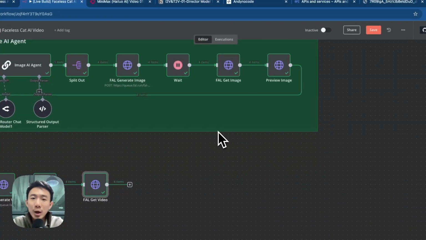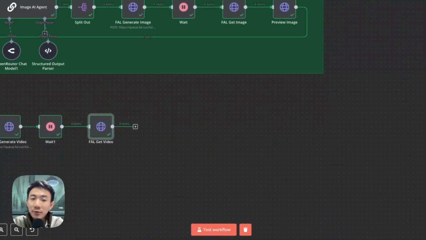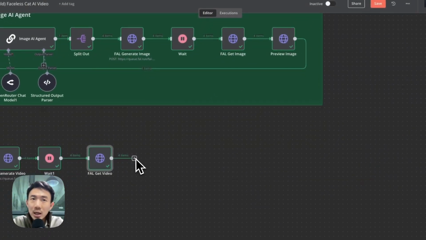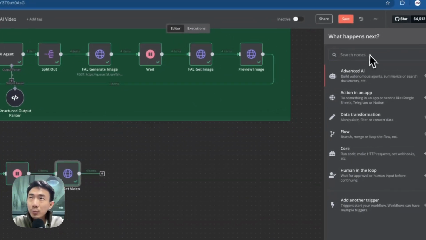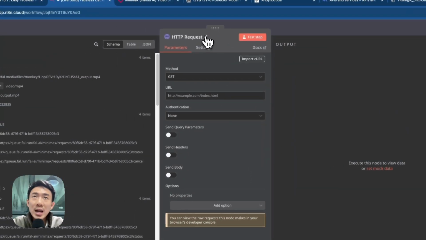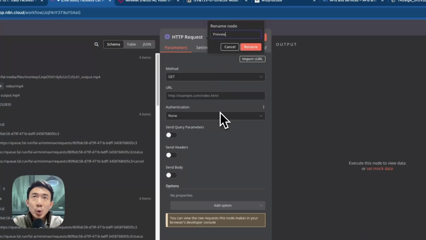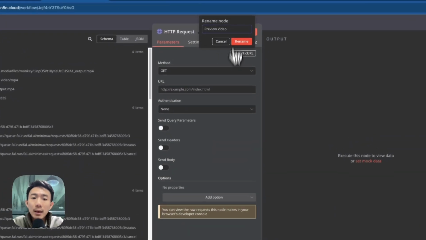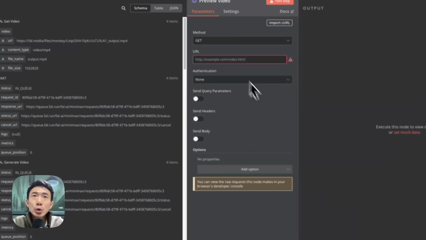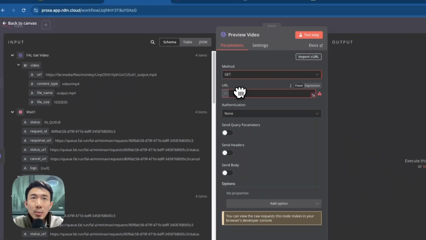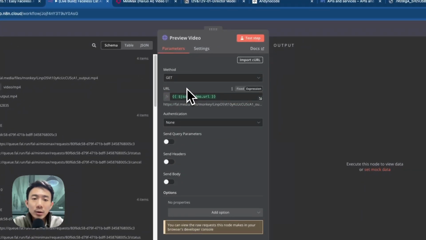Again, in order to allow us to preview the video in an easier way, we will add another preview node. We can add here. We can choose HTTP request, rename it as preview video. And here we're going to use the GET method, and we are going to drag and drop this video URL.